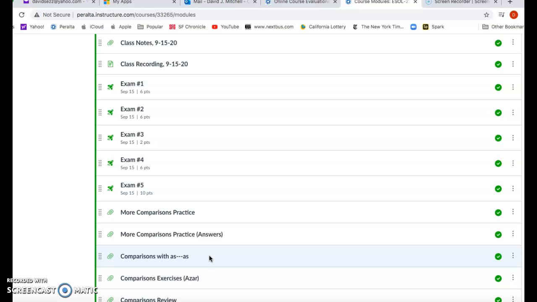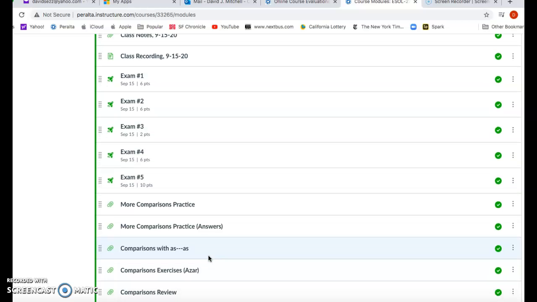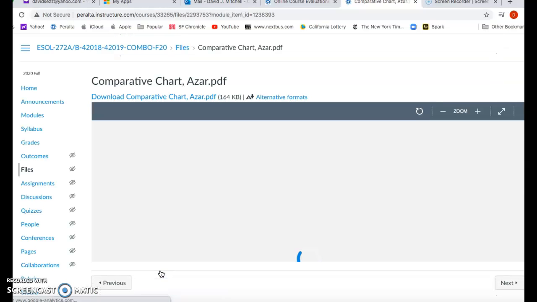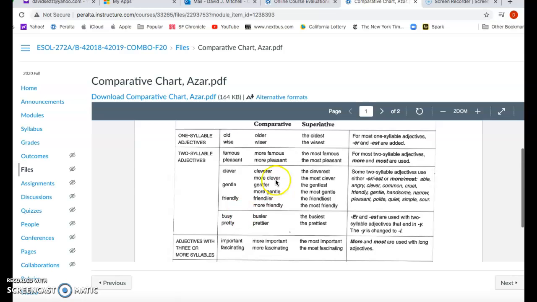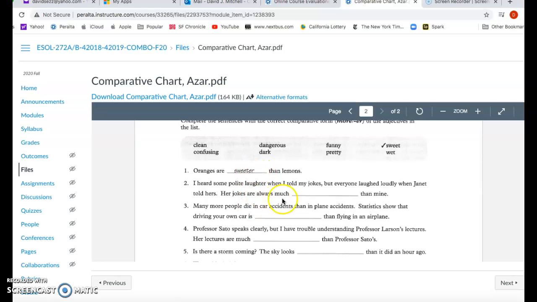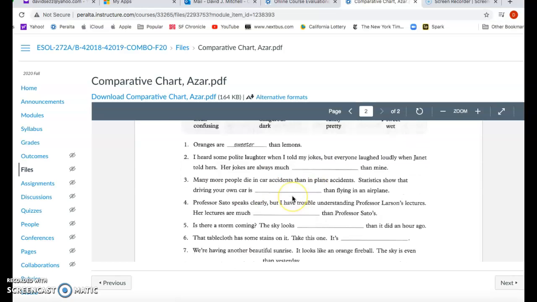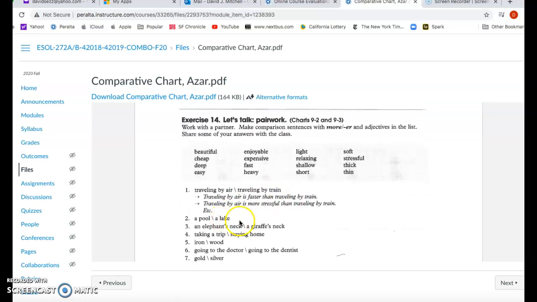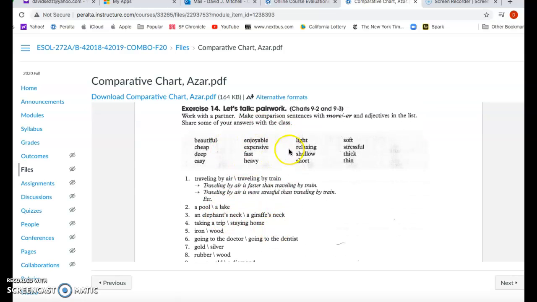And this weekend, I would like you to work on a couple of exercises in Canvas for your homework. We're going to finish Module 4 over the weekend, Comparison Exercises, Azar. I want you to click on that, and look at the examples here of all the comparisons. And then I want you to fill in the adjectives up here in the blanks comparing, and then you're going to make sentences here using these adjectives comparing, for example, traveling by air, traveling by train, comparing a pool and a lake, etc. Okay, so that's the first exercise, comparative chart.